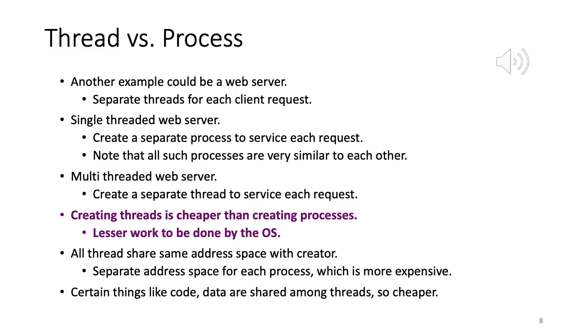Creating threads is cheaper than creating processes, with less work to be done by the OS. Every time you create a new process, you have to find a new address space, whereas all the threads share the same address space of the process. So you only allocate the address space once, and then all threads live in that same address space.